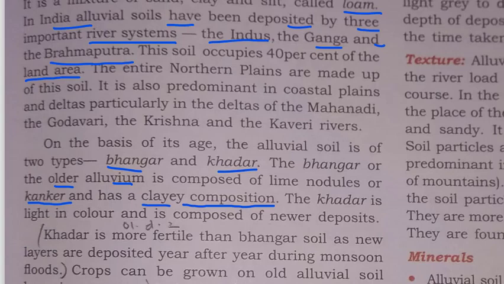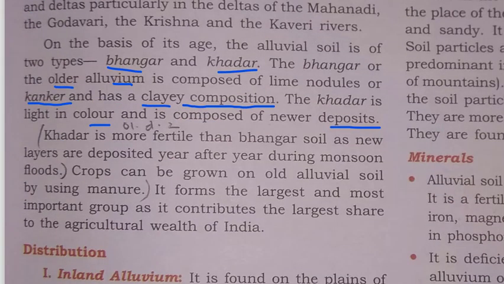The Khadar is light in color and is composed of newer deposits. So newer deposits, we can say recently formed. Khadar is more fertile than the Bangar soil as new layers are deposited year after year during the monsoon floods. So this Khadar soil is a newer layer and it is more fertile as compared to Bangar. Crops can be grown on the old alluvium soil, that is Bangar, by using manure and fertilizers.